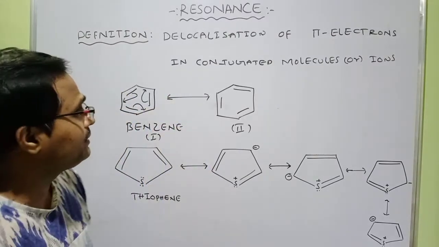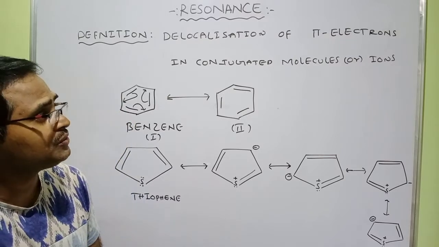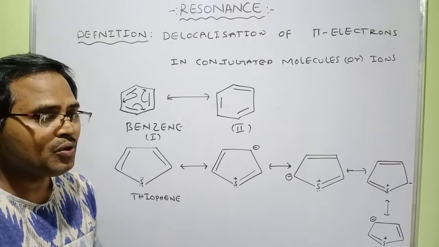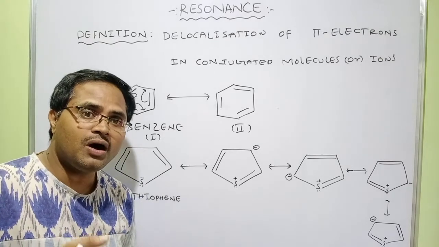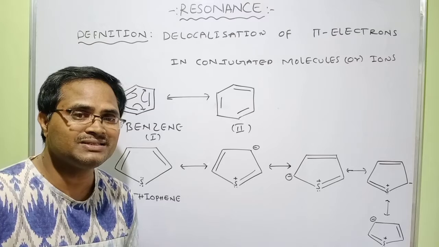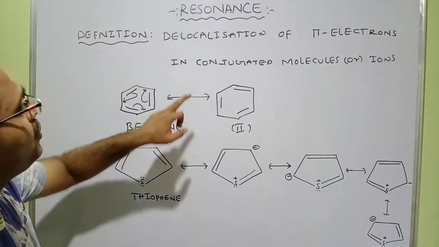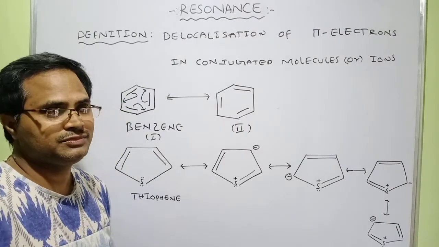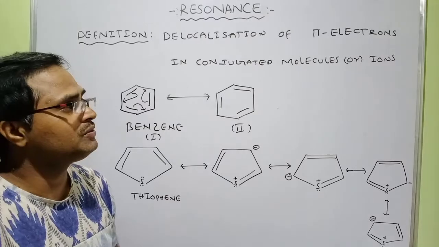So look here. The delocalization of pi electrons in conjugated molecules or ions is known as resonance. Let us see what is meant by delocalization. Delocalization means movement of electrons. So what is meant by conjugated molecules or ions?